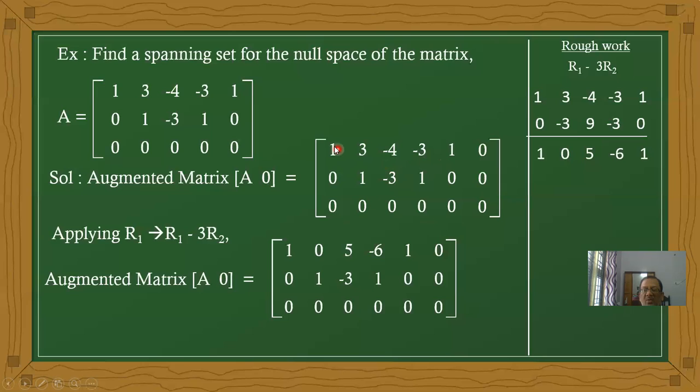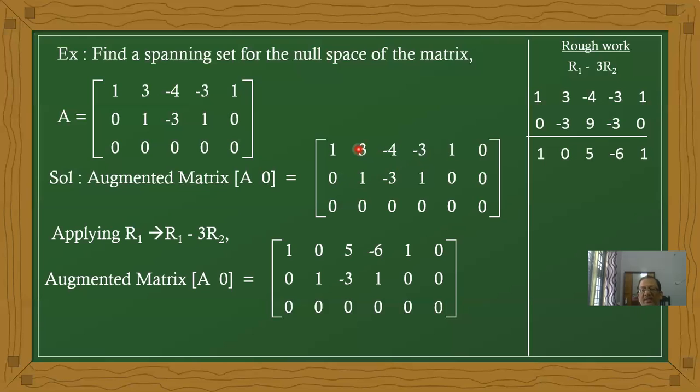The leading coefficient in the first row, first element is 1. In the second row, second element, the element is 0, but here it is non-zero. Now we want to convert 3 into 0. How does it happen? 3 minus 3 is 0.